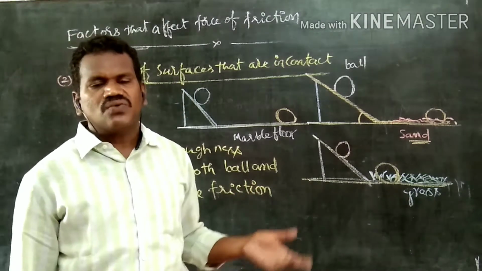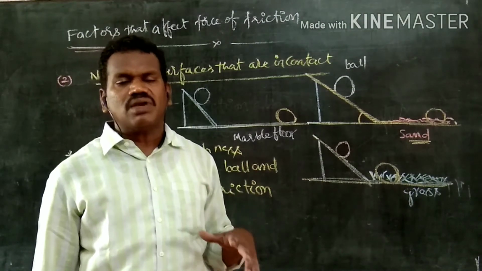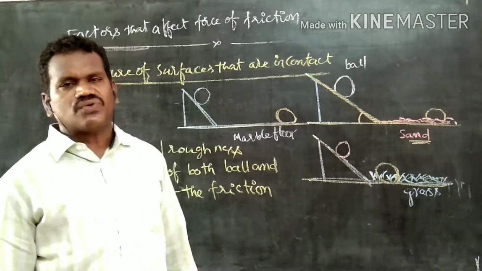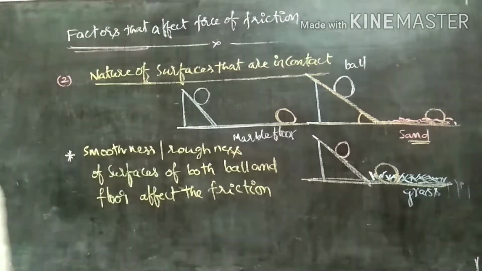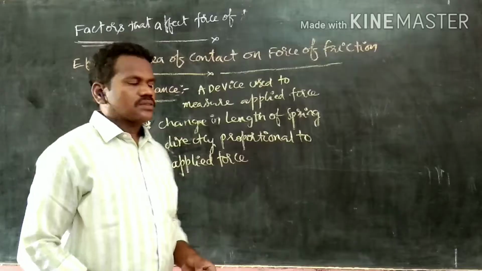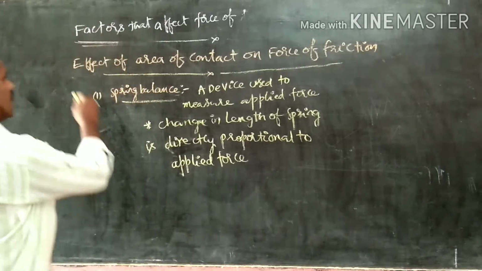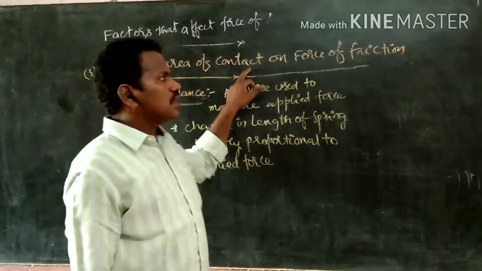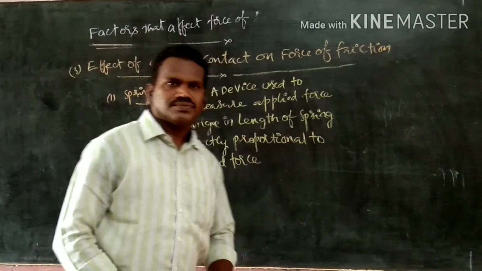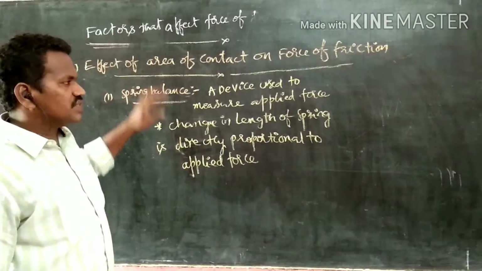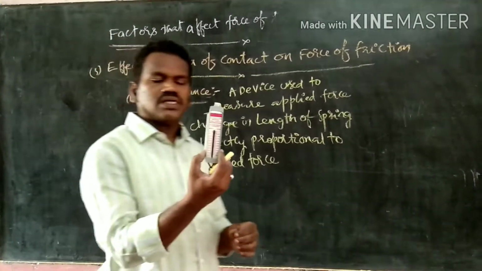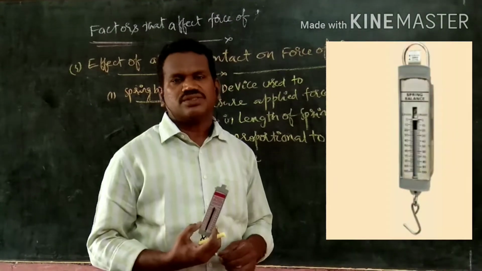Let us discuss what is the third factor. That is nothing but the effect of area of contact on the force of friction. The third factor that affects the friction is area of contact. To discuss this, first of all, we should know an instrument. That instrument is called spring balance.